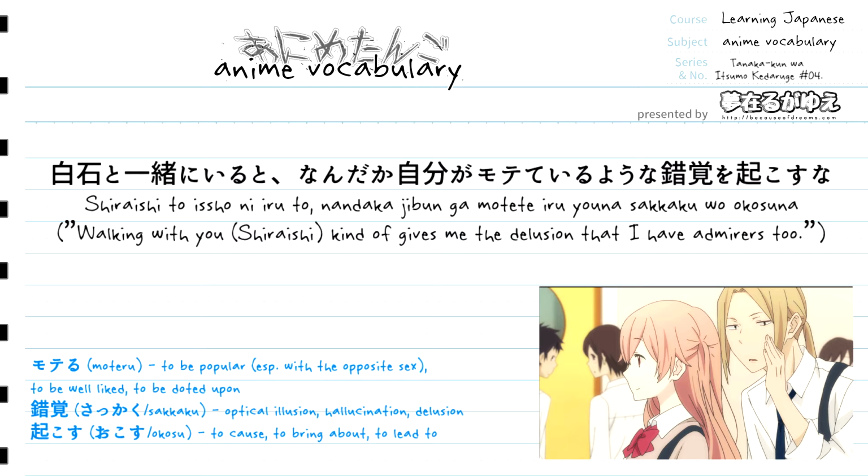So first up we have Shiraishi, and this is just simply going to be the name of the person that he's referring to. Right after that we have the particle to, because we are going to want to convey the meaning of with. So to is going to translate to with. Right after to we have issho ni, and this is going to translate to basically together. So together with Shiraishi is what we have so far. Then we have the verb iru, which is simply the existential verb, so basically to be. So to be with Shiraishi, together with Shiraishi.